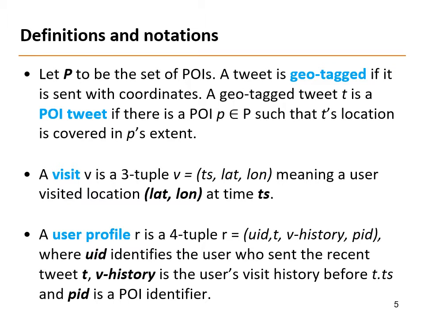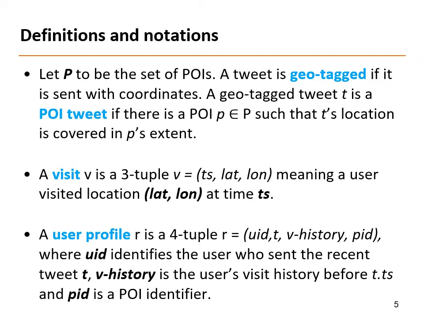Before formulating our co-location judgment problem, let me introduce some definitions and notations. Let P contain all POIs. A tweet is geotagged if it is sent with coordinates. A geotagged tweet T is a POI tweet if it has a POI P such that T's location is covered in P's extent. A visit is a three-tuple: timestamp, latitude, and longitude. In the training phase, we extract visits from all geotagged tweets in a user timeline, which forms a complete sequence of visits of the user. Such a sequence is called the user visit history.